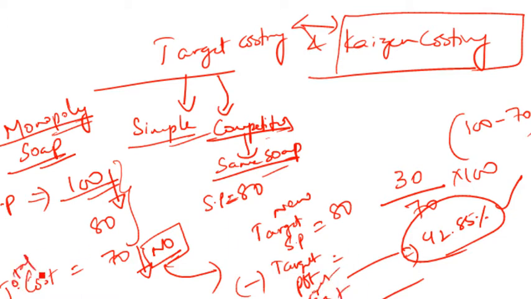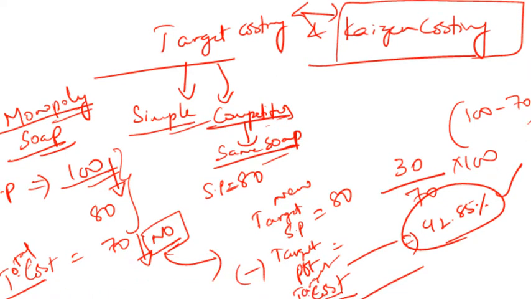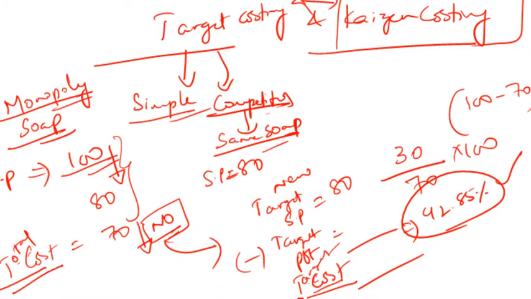This is total cost, and this is target cost. There's a difference. Please try to understand. So the new targeted selling price minus the target profit will give you the target cost, that is, the profit that you're willing to earn. Here you can see that I'm willing to earn 42.85 percent on cost, and here we are trying to find out the cost. I hope you understand how this calculation works. Right now you need to understand that these percentages will be reduced, and finally you'll get your target cost. Are you able to get me?